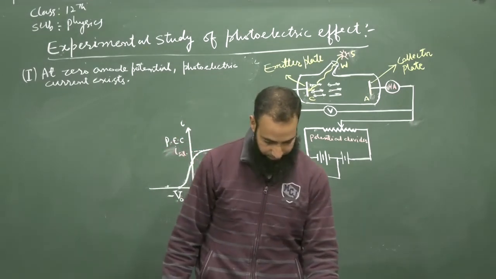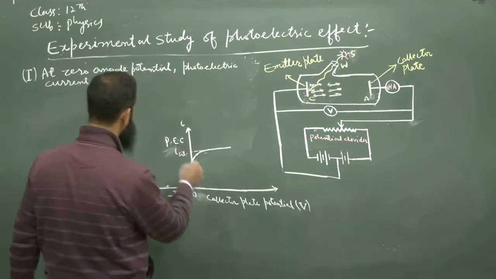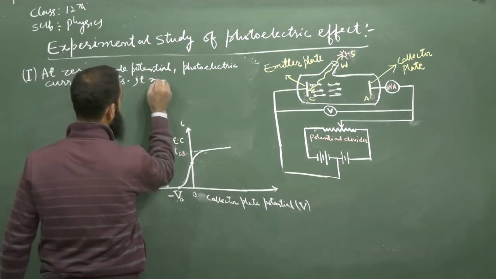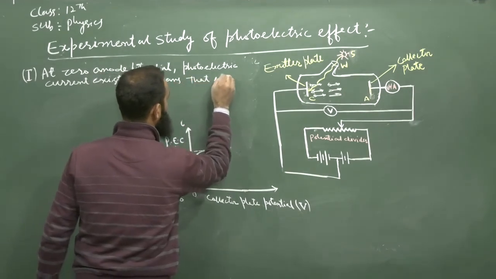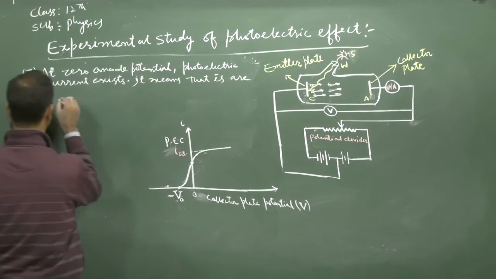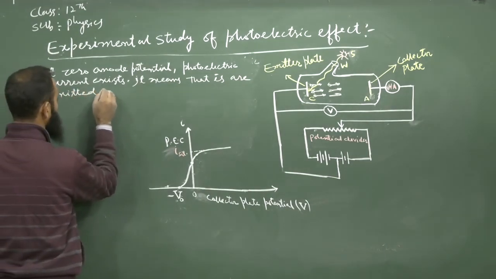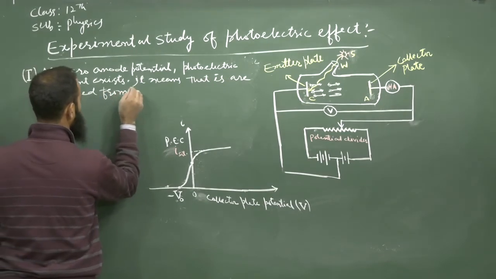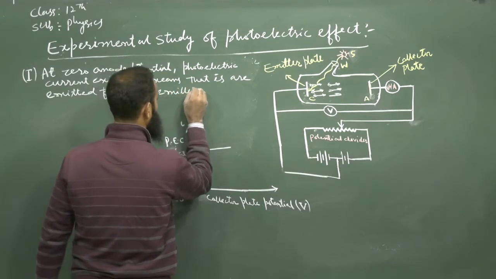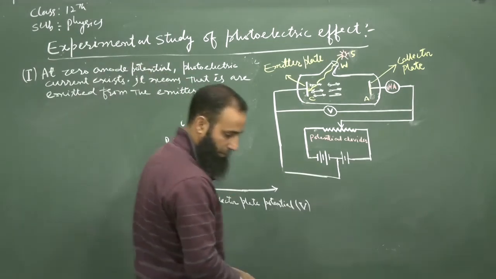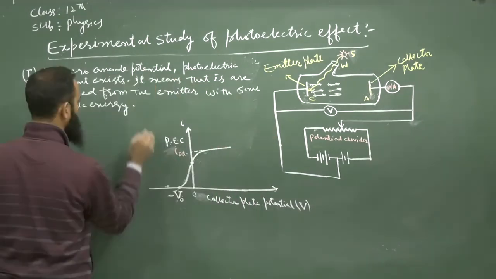It means that electrons are emitted from the emitter with some kinetic energy. Why?